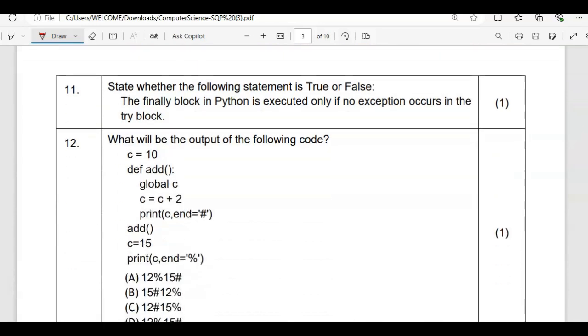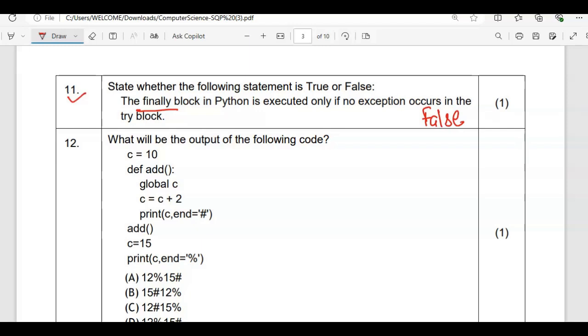Now moving to the next question, state whether the following statement is true or false. The finally block in Python is executed only if no exception occurs in the try block. Do you think so? No, finally is something that is anyhow going to work. It is not based on the condition or the exception or anything. Finally is going to execute anyhow, without considering the condition. So the correct answer for this is false.